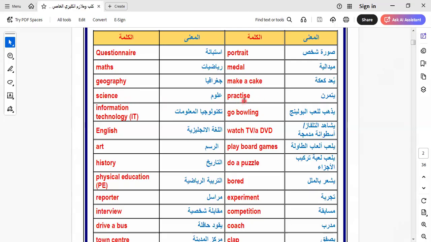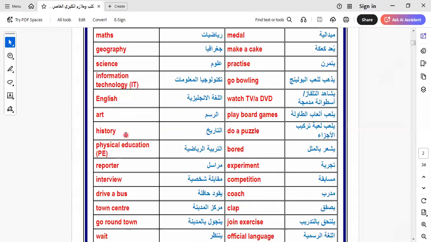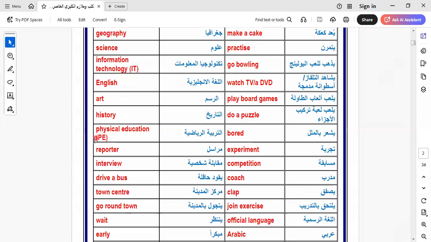Okay, here is practice science. Information technology is called IT. When someone says you are an IT engineer, this is the meaning of IT, information technology. Okay, Polish, English, watch TV and a DVD. You can say watch TV or a DVD. Here we have art, play board games, history, do a puzzle, and physical education. This is the abbreviation PE, which is physical education.